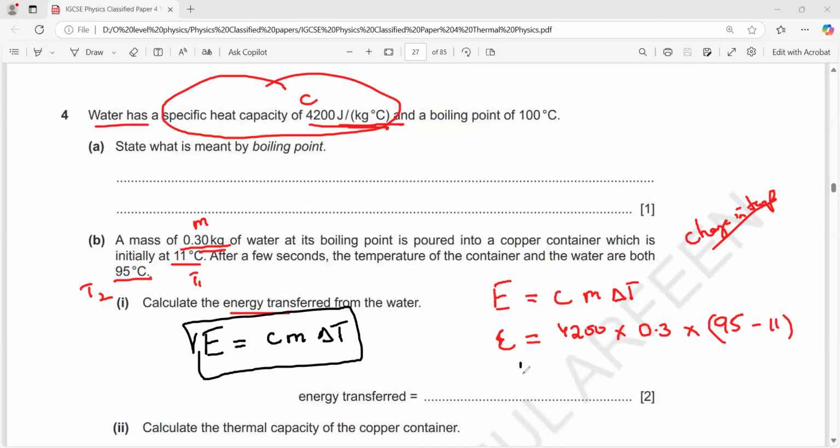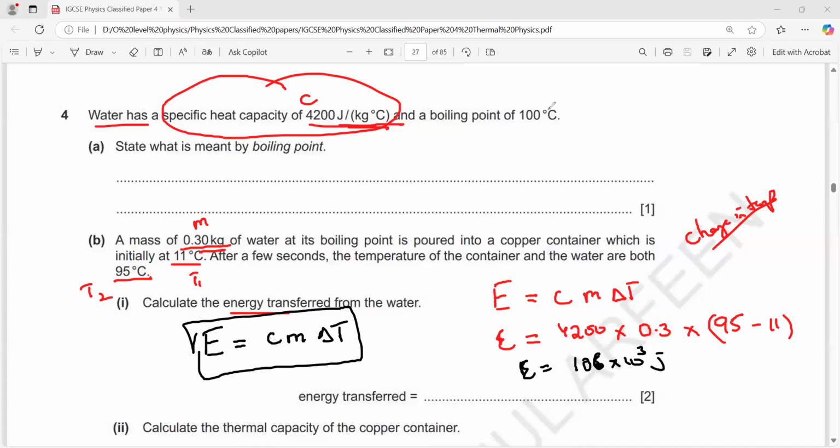What's the answer? 105,800. Press ENG on your calculator. 105.84 multiplied by 10 to the power of 3. So 10 to the power 3 joules. So I can say 106 times 10 to the power 3 joules.